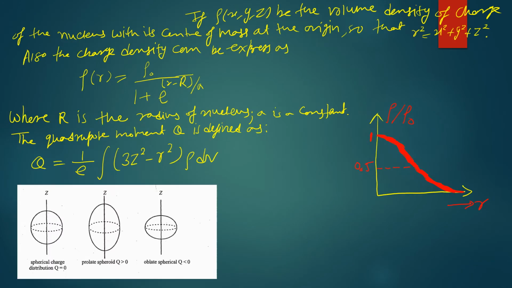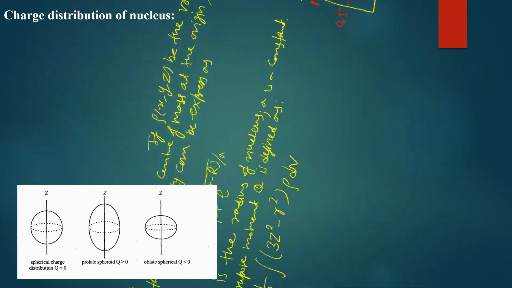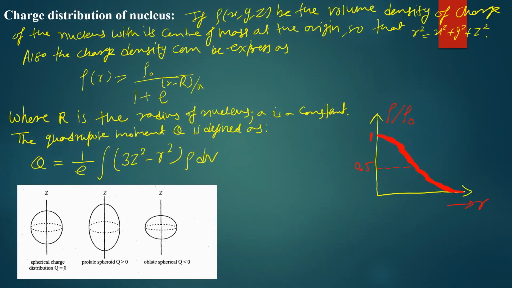So now we start our discussion on the charge distribution within the nucleus, and this is the second last topic of this video. Let rho of x, y, z be the volume density of the charge of the nucleus with center of mass at the origin, so that r squared equals x squared plus y squared plus z squared, and we can calculate the charge density.